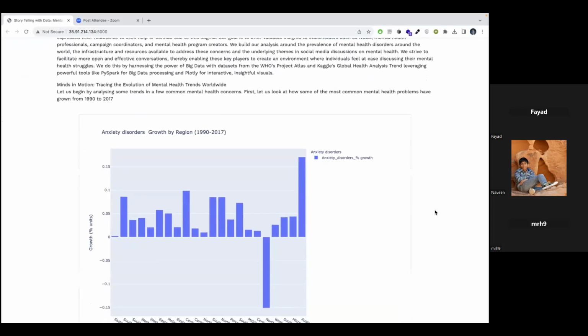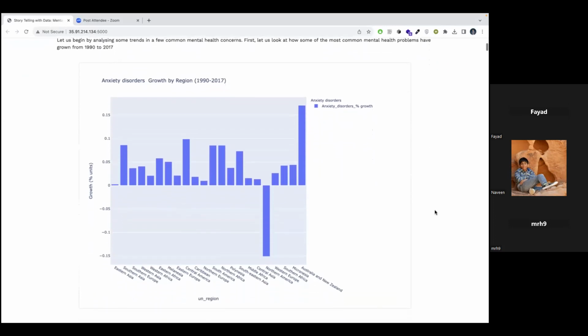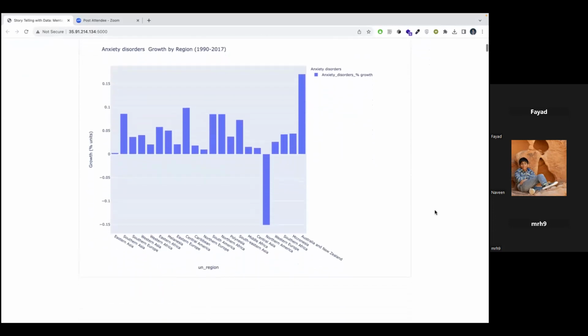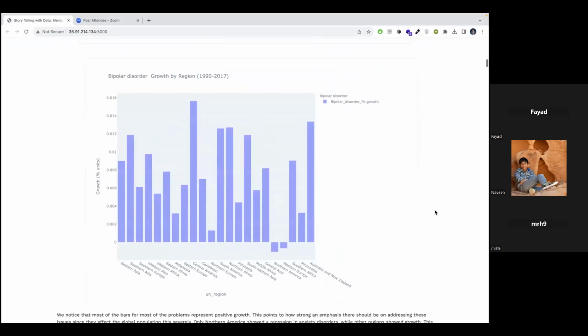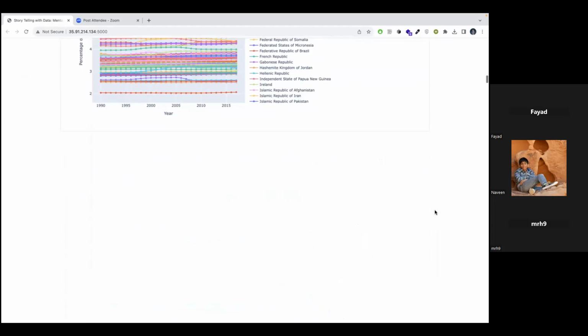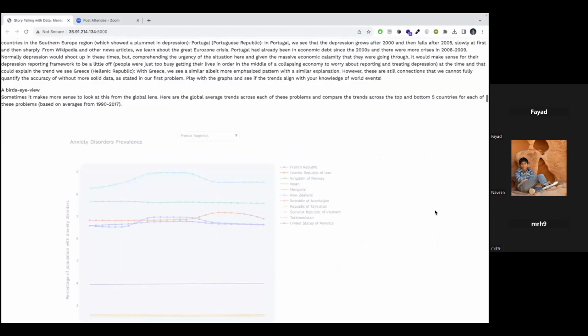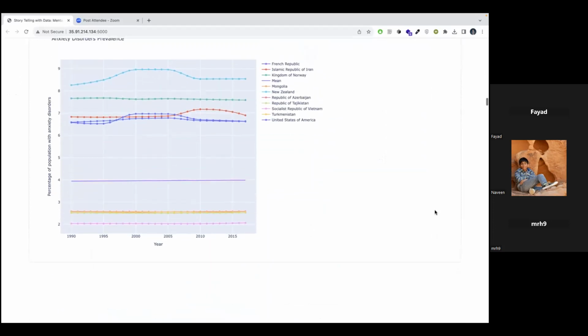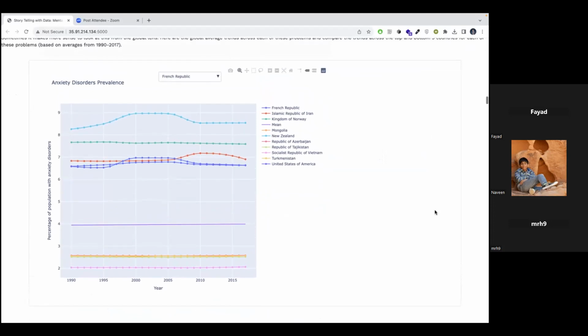To that end, we first present a few trends in mental health problem growth by UN-defined regions, then take a deeper dive into specific countries. We also take a look at the global average trend for each mental health problem and the top and bottom 5 countries for each mental health problem. All of these give the consultant an idea of what country or region is plagued with what problem, and they can then advise campaign strategies accordingly.